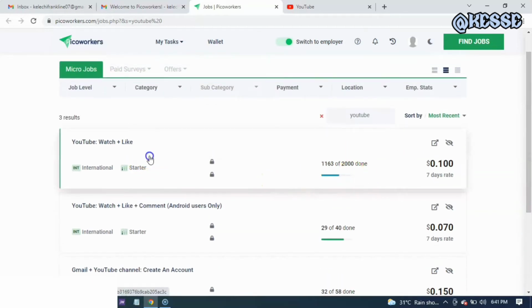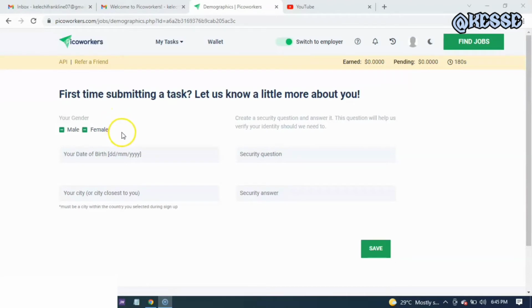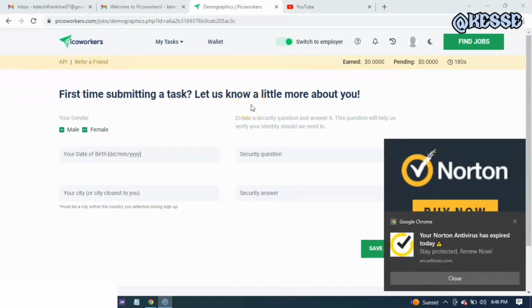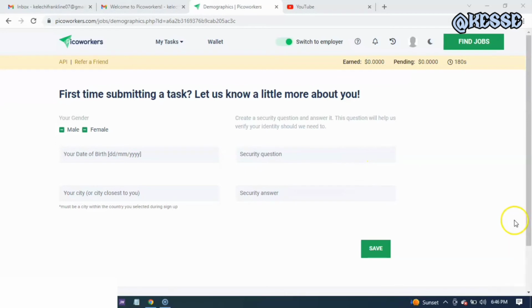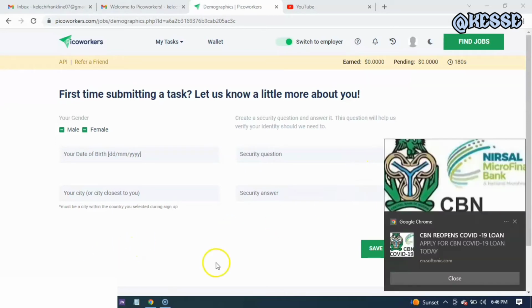So all I have to do right now is take me to this particular area where it asks me to select whether I'm a male or female, put in my date of birth, then put in the security question here, then pick my city, and then put in my security answer. Once I do that, I just click on save. So I'll just do it right now so that I can carry out my first task and submit it, and then get the best out of it. Let me do it right now so that I can show you guys how this particular stuff works effectively.